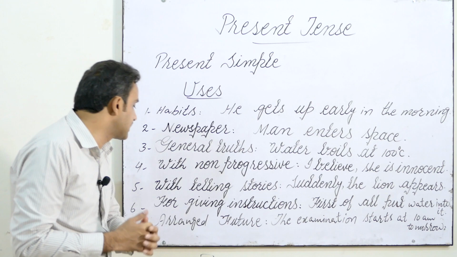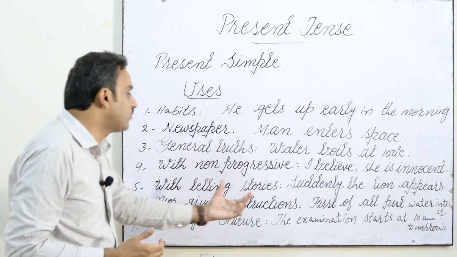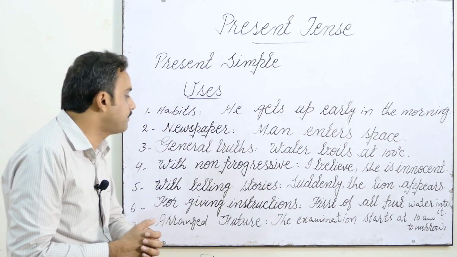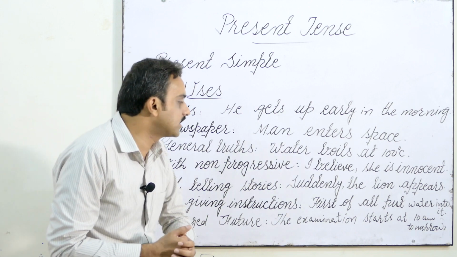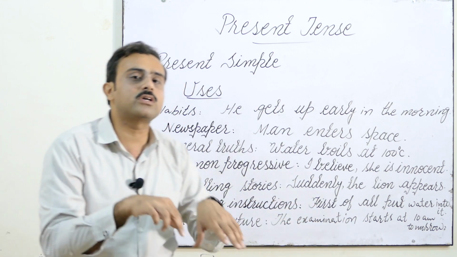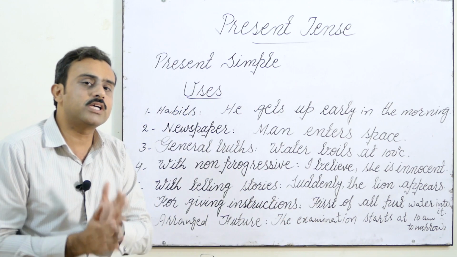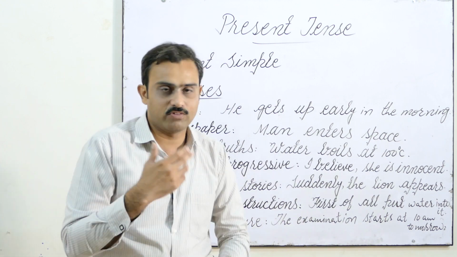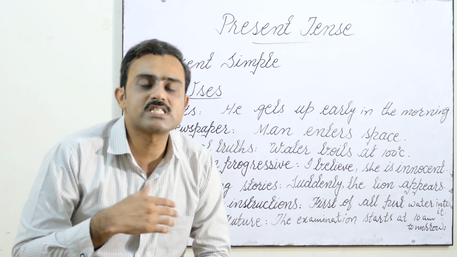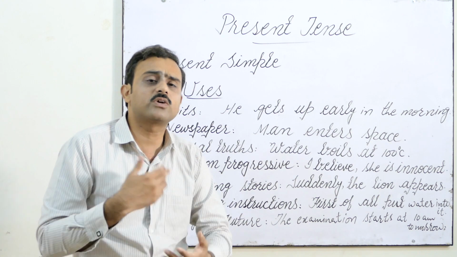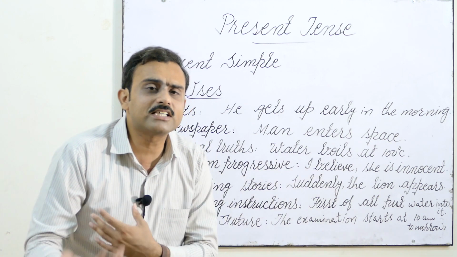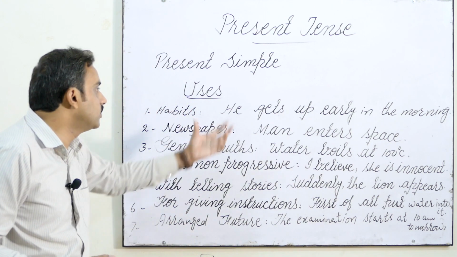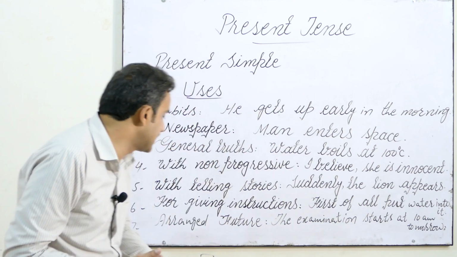Again, we have instructions or directions. For example, first of all, put water into it. So when we are going to instruct someone, or when we are going to suggest or when we are going to give a direction, we do what? We use the present simple tense.